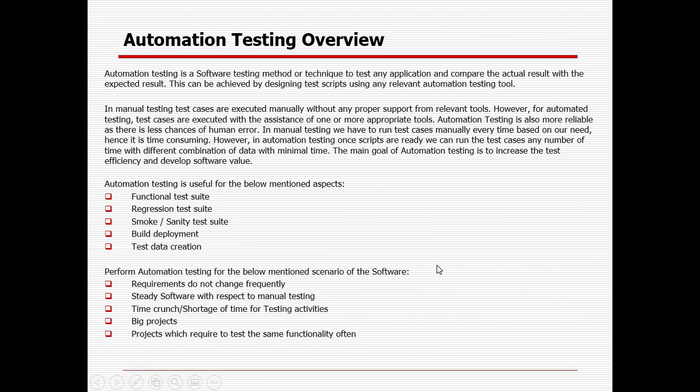Okay, so what is the automation testing overview? In case you do not have any fair idea on testing, you can go through the different testing artifacts. There are a lot of testing types available in the market. Definitely, if I want to discuss the software testing life cycle process, you already know how it goes whenever there is any testing project.